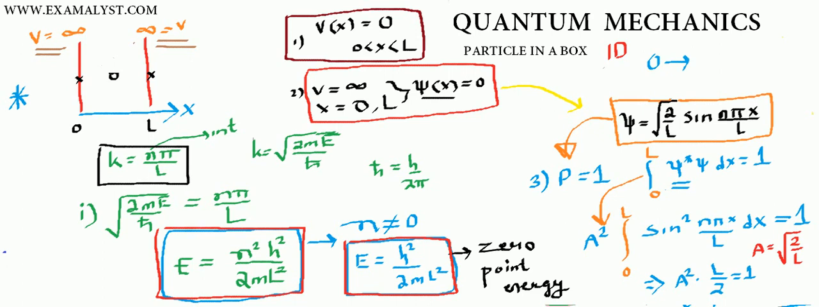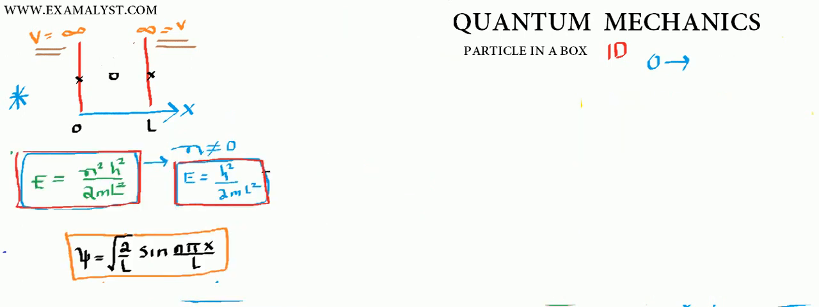Now we'll look at the probability. Keeping the main results, let me erase the board. So two main results: one result is I have placed the wave function here, and second, the energy, which is discrete, has been placed here. Now what we'll do is we'll talk about the probability.